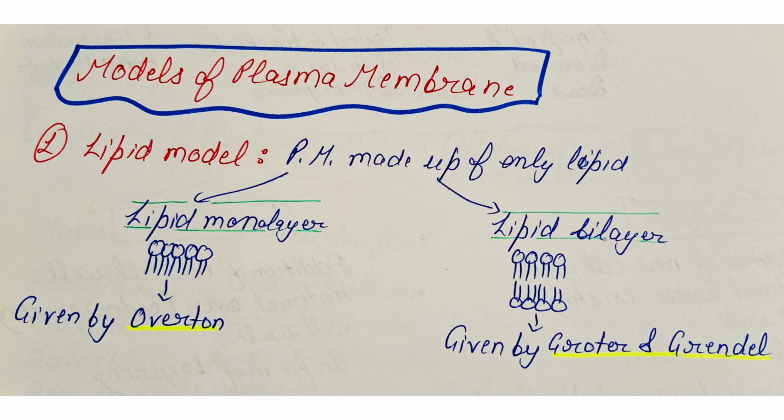Various models of the plasma membrane are proposed by various scientists. First one is the lipid model of the plasma membrane. According to the lipid models, the plasma membrane is only composed of lipid. These lipids can be present in a monolayer, that is a single layer, or bilayer. The lipid monolayer model is given by Overton. But according to Gorter and Grendel, the lipid is present in the form of a bilayer.